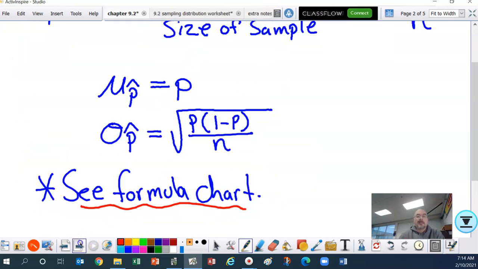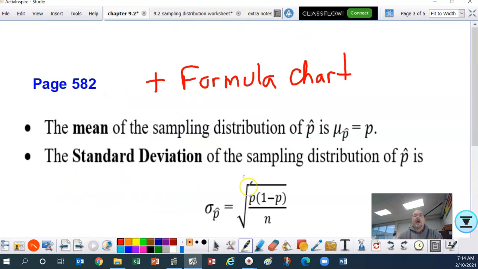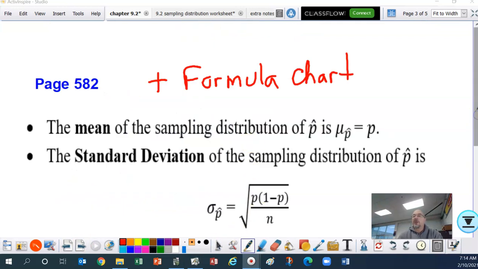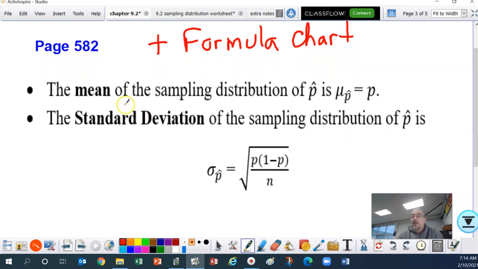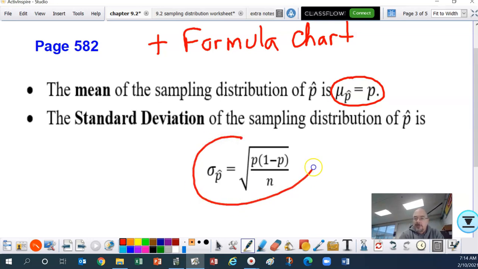All right, getting back to this. I already showed you the formula chart. You can also find this on page 582 in your book. The mean of the sampling distribution of P hat is, again, this is the symbol that we use for that. The standard deviation of the sampling distribution of P hat is.